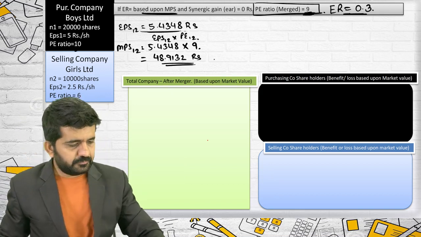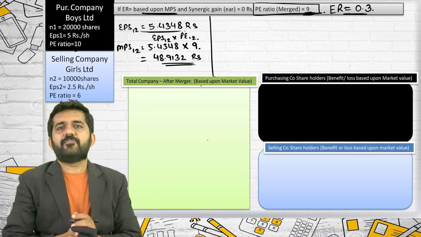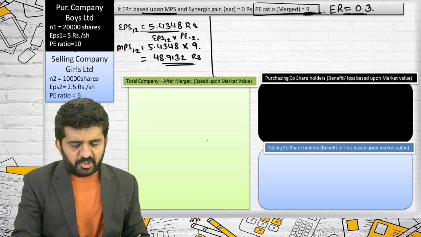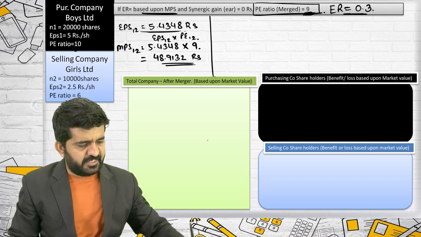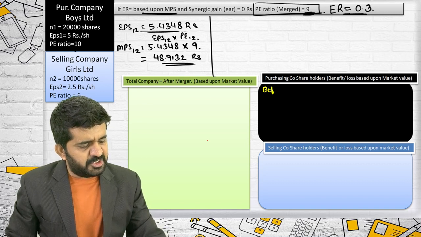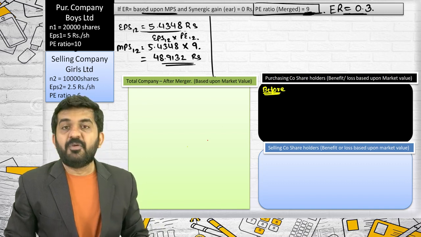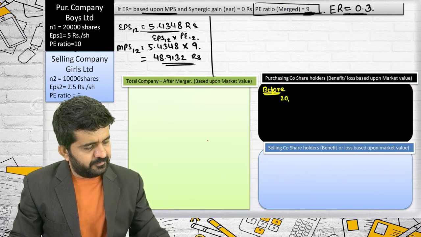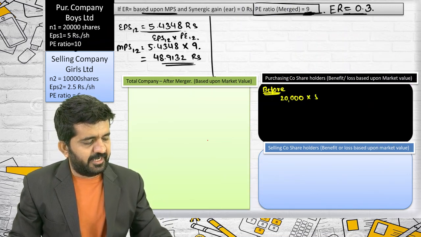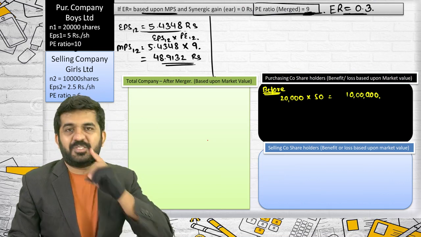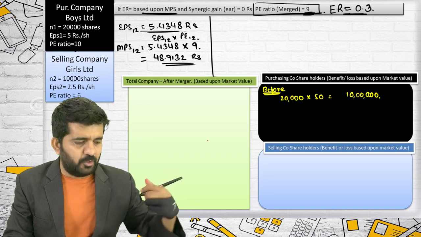I am finding out benefit for shareholders of both the companies somewhat fast because previously I have already done it. Purchasing company's shareholders, before they were having 20,000 shares at the rate of rupees 50. So they were having a total value of 10 lakh rupees. I can take it from the previous question because the before situation remains same.